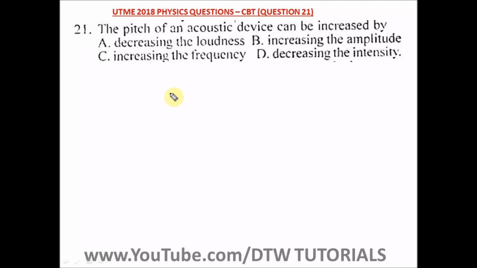Question 21 of the UTME 2018 Physics Past Question, that's your JAMB 2018 Physics. It says the pitch of an acoustic device can be increased by: A says decreasing the loudness, no. B says increasing the amplitude, no. C says increasing the frequency. This is the correct answer. D says decreasing the intensity, no. It is increasing the frequency.